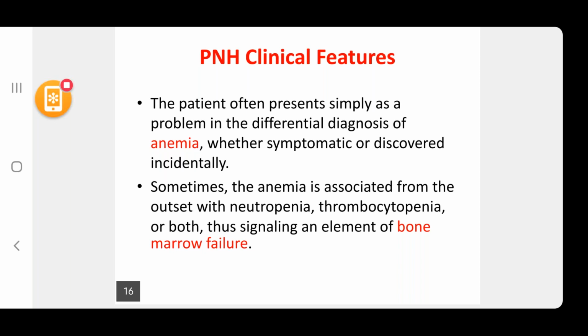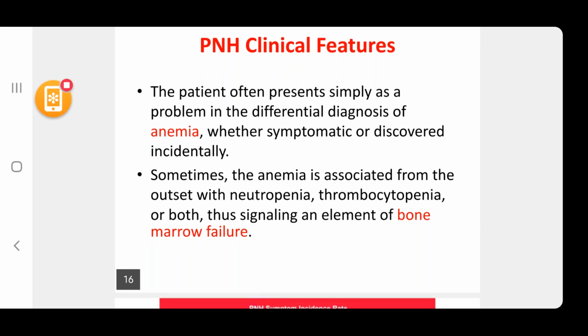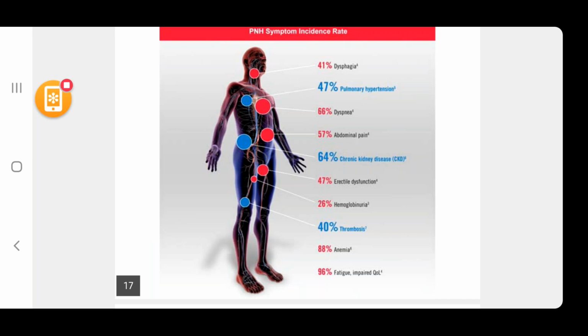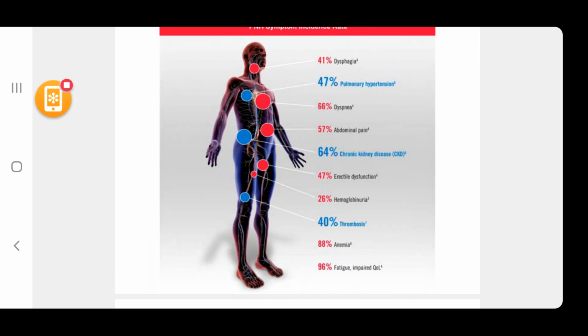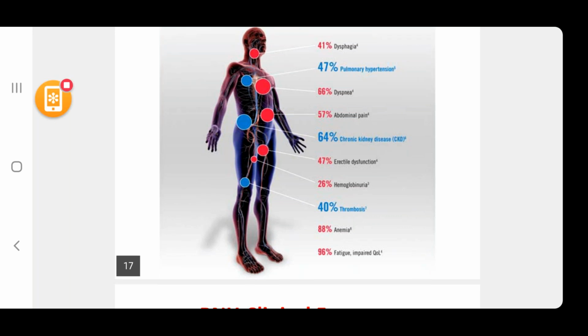This is the PNH symptom incidence rate. 41% can present with dysphagia, 47% pulmonary hypertension, 66% dyspnea, 57% abdominal pain. Abdominal pain because of venous thrombosis or because of hepatomegaly. 64% chronic kidney disease, 47% with erectile dysfunction, 26% with hemoglobinuria, 40% with thrombosis, most commonly 88% with anemia, and 96% with fatigue and impaired work tolerance.